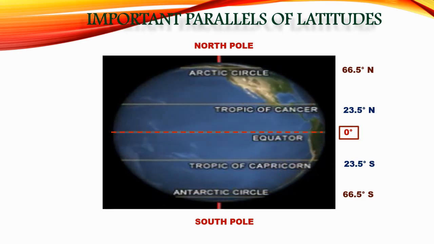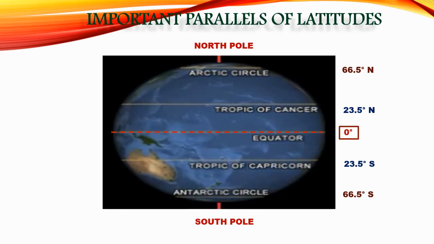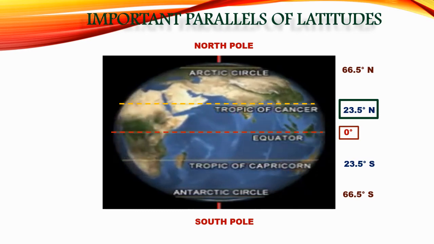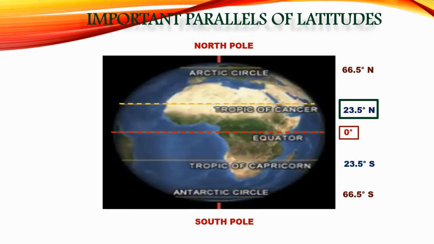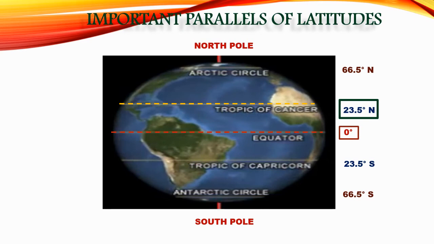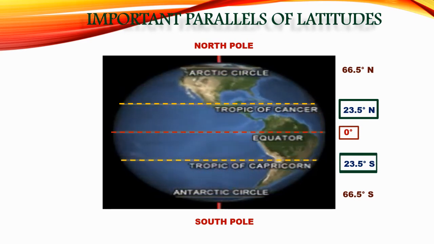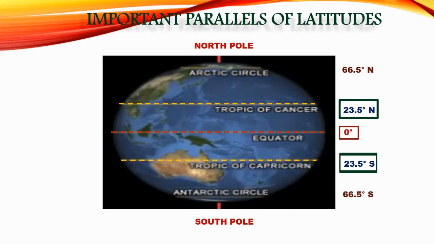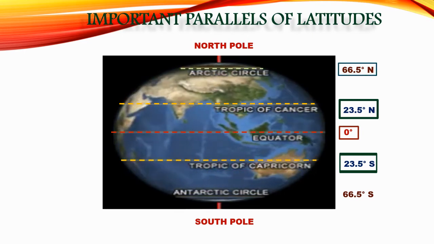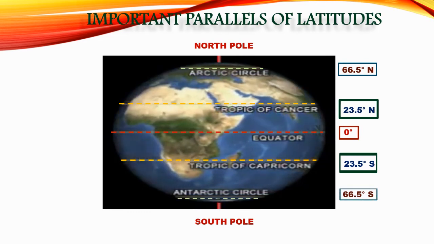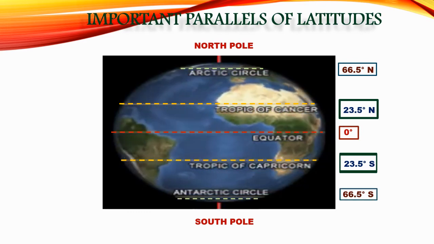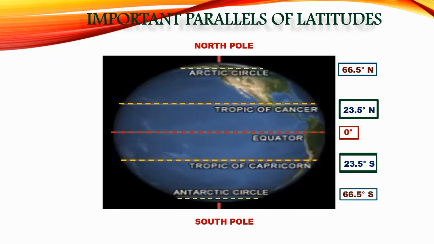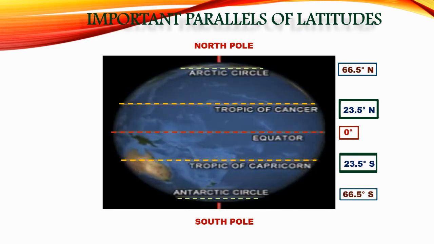Tropic of Cancer lies at 23.5 degrees north in the northern hemisphere, whereas Tropic of Capricorn lies at 23.5 degrees south in the southern hemisphere. Arctic Circle lies at 66.5 degrees north in the northern hemisphere, whereas Antarctic Circle lies at 66.5 degrees south in the southern hemisphere.